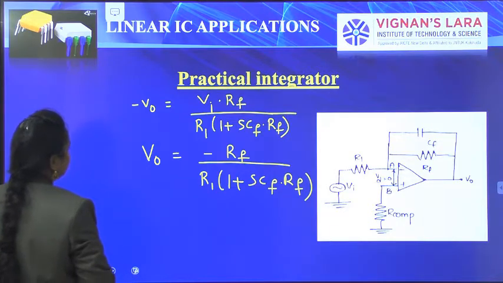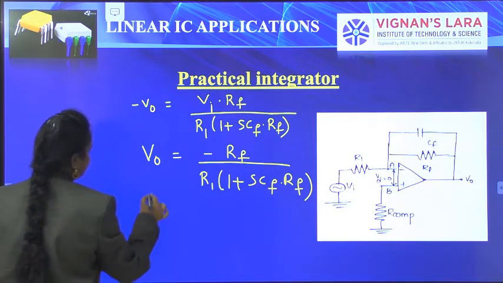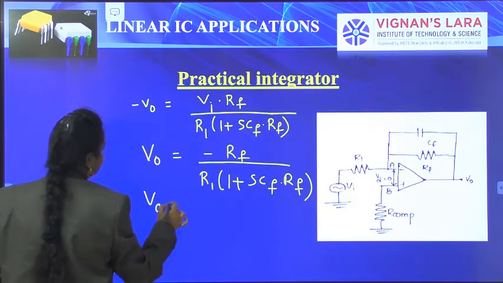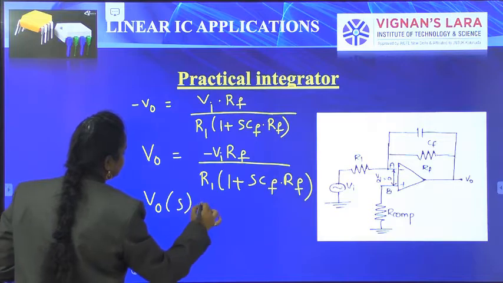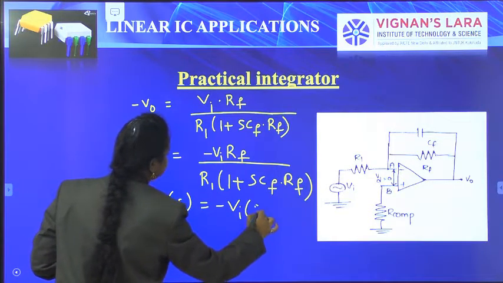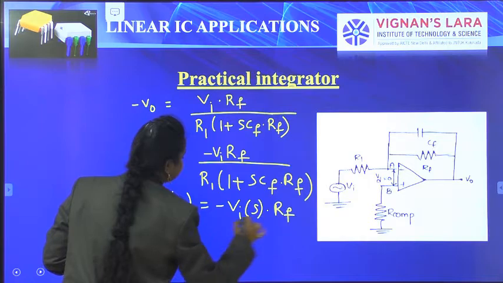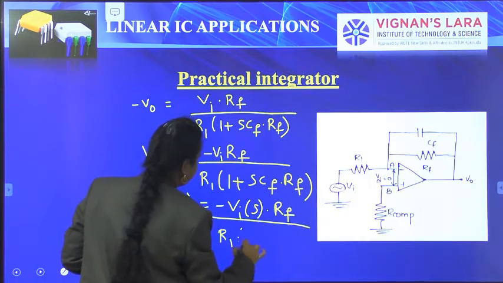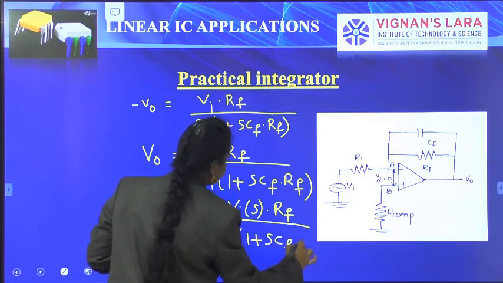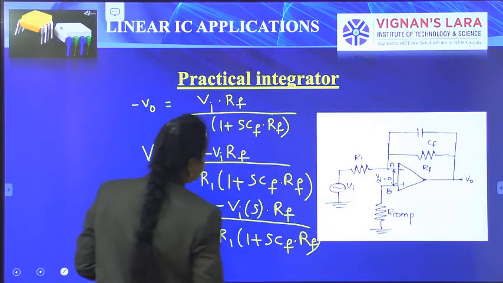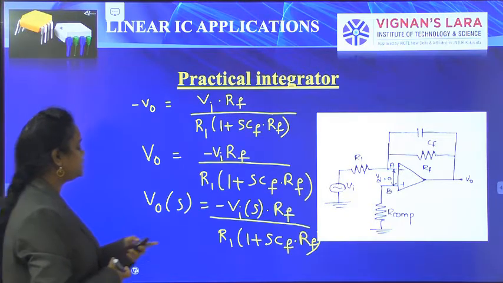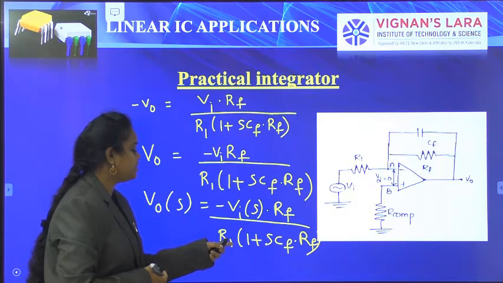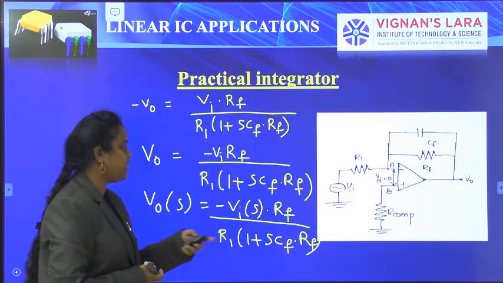So here V0 by VI, apply Laplace transform. V0 of S is equals to minus VI of S into RF by R1 of (1 plus SCF into RF). Simply we can get the output voltage in terms of Laplace transforms as minus VI of S into RF by R1 of (1 plus SCF into RF).